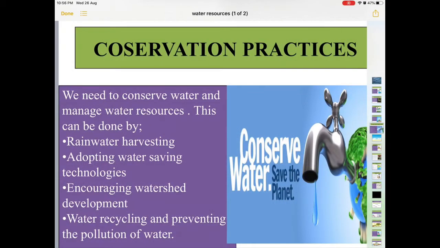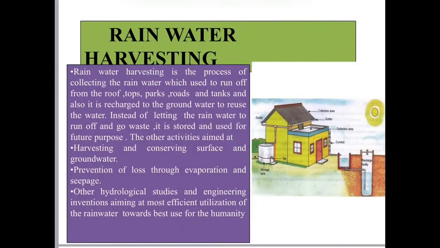What are the different conservation practices that are used in India to manage the water resources? So, we are using rainwater harvesting, adopting water saving technologies, encouraging watershed management development, water recycling, and preventing the pollution of water. We can use these for the conservation practices in India, and we are using them in different parts of India. We will study all these methods in a detailed manner one by one.